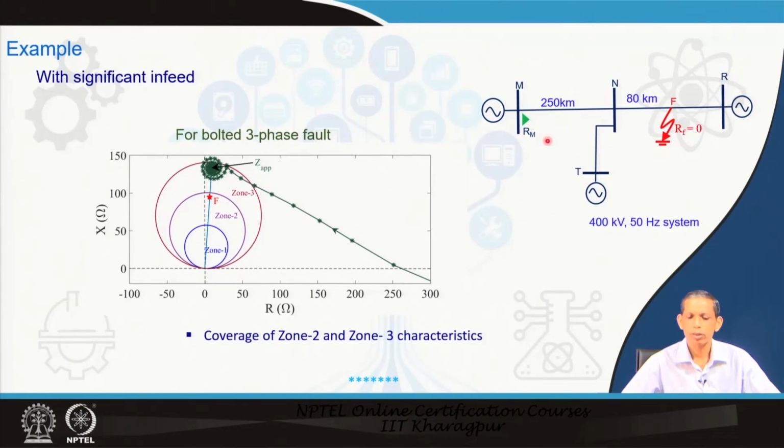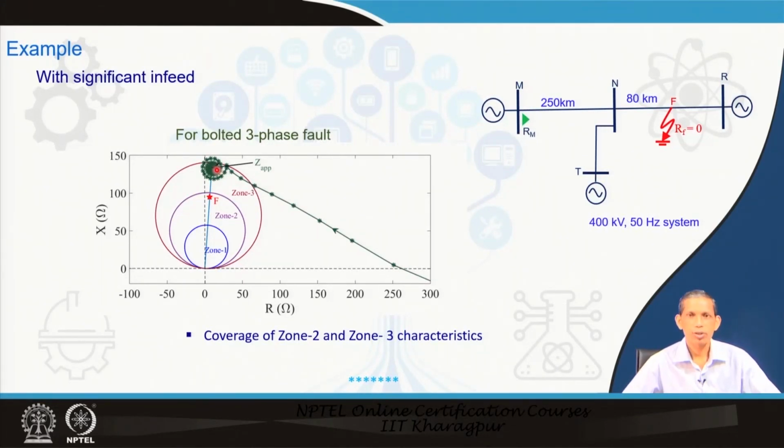As an example, this is a case with a 250 kilometer first line and a second line, where at 80 kilometer in the second line a 3 phase fault is created. This 80 kilometer should be in zone 2 of this relay, but you see the corresponding fault to be beyond zone 2; it settles in zone 3.